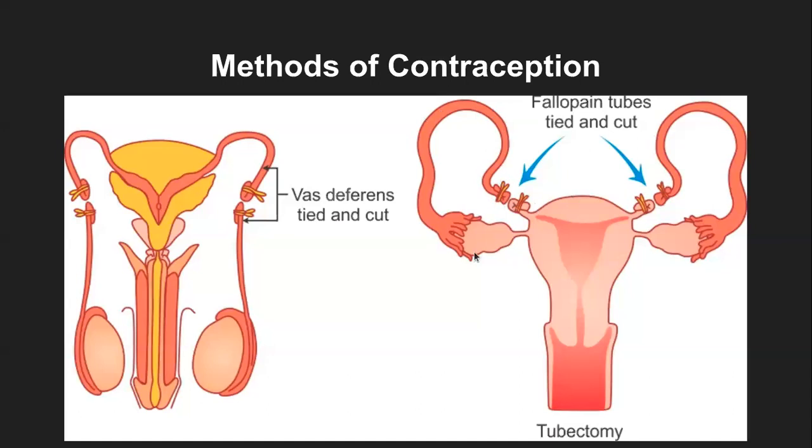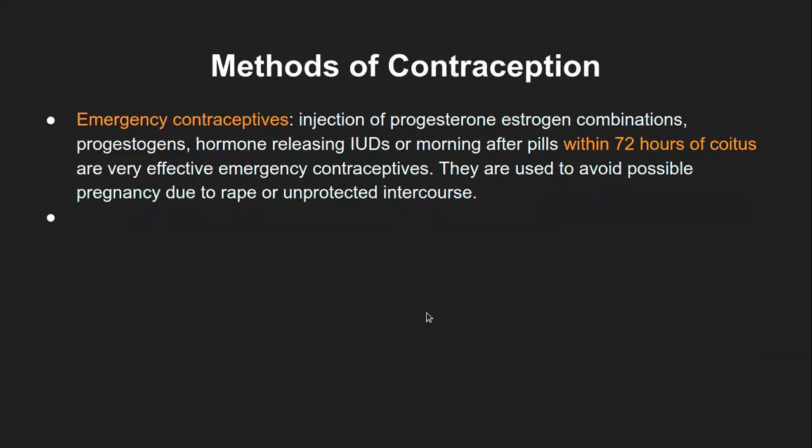And again, here also the mechanism is the same. If the ovules are not getting entry into the uterus, they are broken down by the fallopian tube itself, and then go out in the blood as a metabolite and so on. So that is the vasectomy and tubectomy method. That's the surgical method part. Any question here? I hope all the methods of contraception are clear.